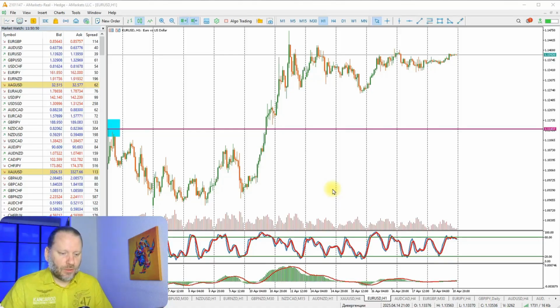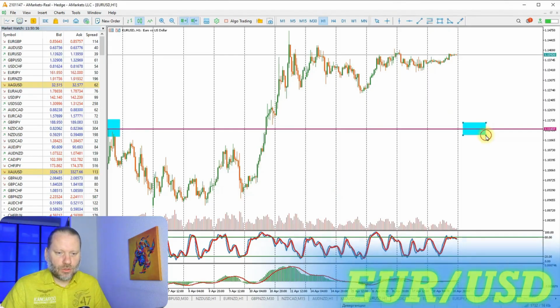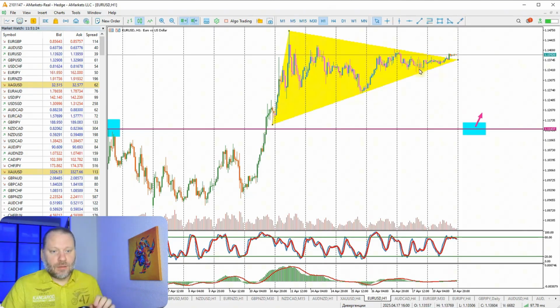Let's look at the most popular currency pair. It's the euro dollar. Here, I have long been waiting for the euro dollar to bounce off the mirror support line, which I have mentioned several times, but so far the price hasn't reached it. However, we expect that as soon as it reaches it, there will be a reversal, growth, and you can profit from this. In general, a classic triangle is forming right now. Let's draw it. And look, the price is already starting to break through the upper edge of the triangle and will most likely continue further.